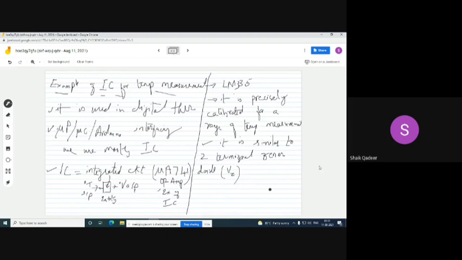This LM335, its sensitivity is 10 millivolts per degree Kelvin.